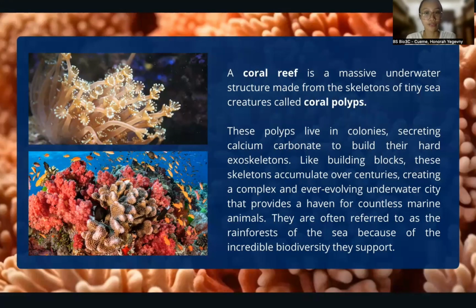So what is a coral reef? A coral reef is a massive underwater structure made from the skeletons of tiny sea creatures called coral polyps, as you can see in the picture above left. These polyps live in colonies, secreting calcium carbonate to build their hard exoskeletons. Like building blocks, these skeletons accumulate over centuries, creating a complex and ever-evolving underwater city that provides a haven for countless marine animals. They're often referred to as the rainforest of the seas, because of the incredible biodiversity they support.